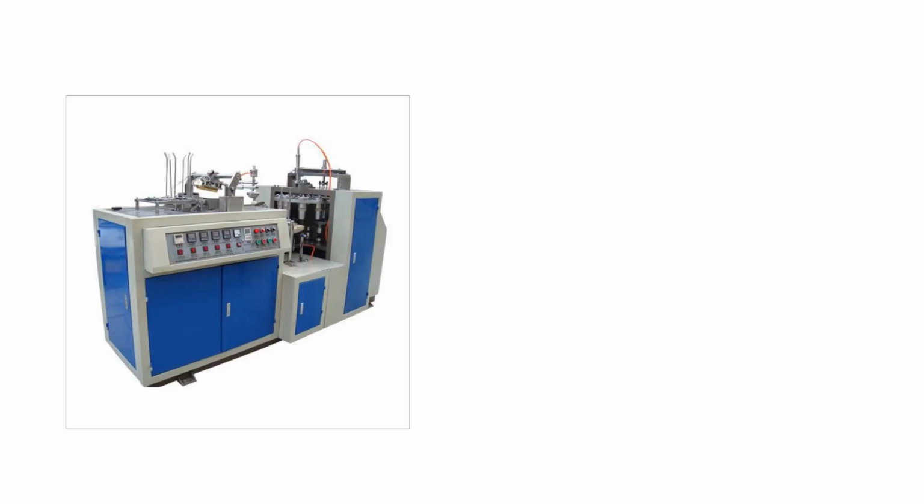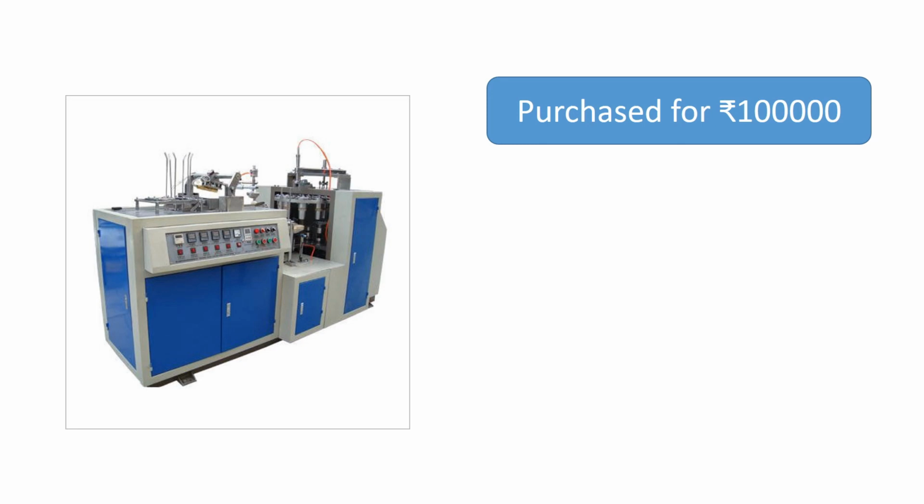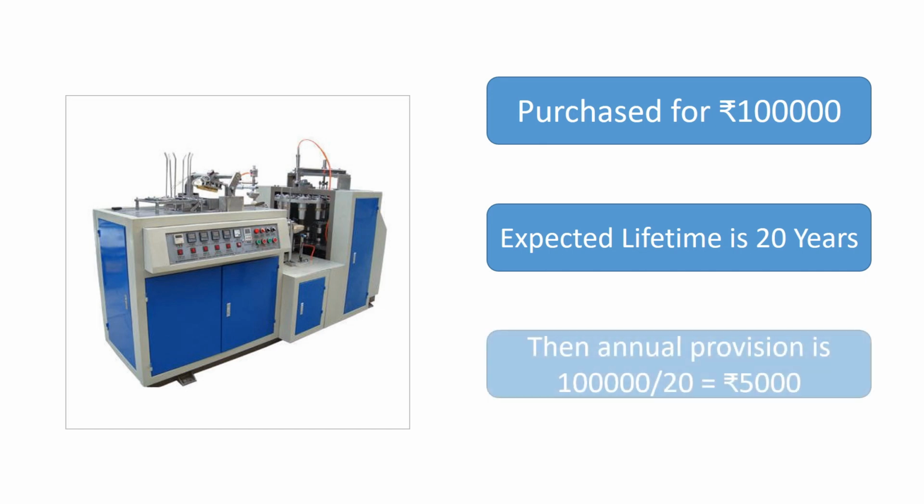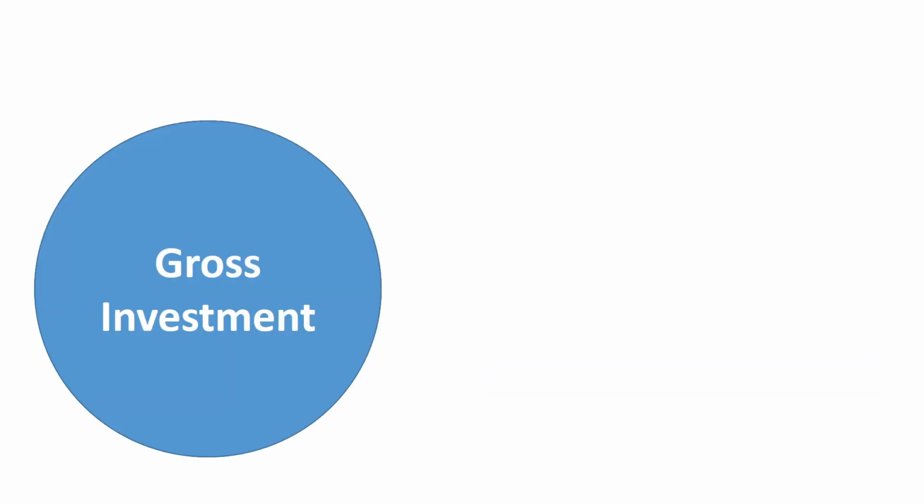Let us understand with the help of an example. Suppose a new machine is purchased for rupees 1 lakh. It has a useful service life of 20 years, after which it falls into disrepair and needs to be replaced. Suppose that the scrap value of the machine will be nil after 20 years. Therefore, annual provision for depreciation is equal to 1 lakh divided by 20, which is equal to rupees 5,000.